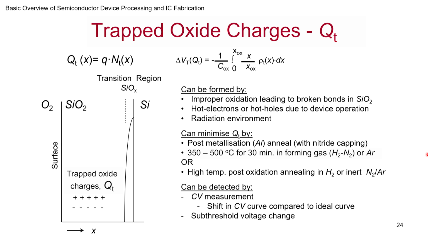How do you detect it? Again, there is a threshold voltage shift, and depending on what it is, it will be a positive or negative shift. The other thing is the subthreshold voltage change also, you can find out how it is changing.